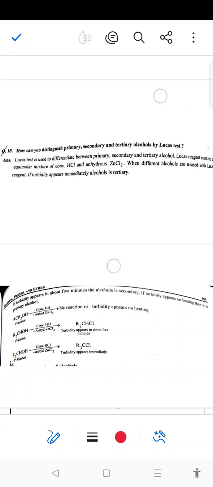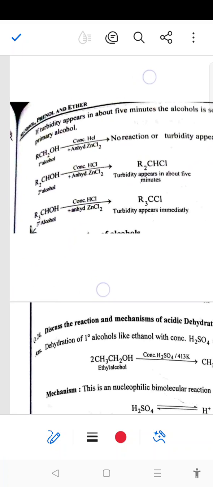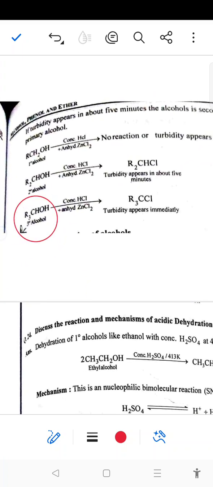Next, how will you distinguish between primary, secondary and tertiary alcohol? The first is by Lucas test. The second one is by Victor-Meyer test. In the Lucas test, we choose the mixture of concentrated HCl and anhydrous zinc chloride and react it with the primary, secondary and tertiary alcohol. In case of a tertiary alcohol, if turbidity appears immediately, that indicates the presence of tertiary alcohol.